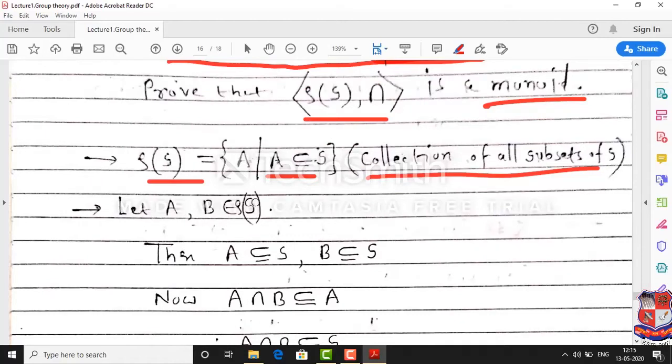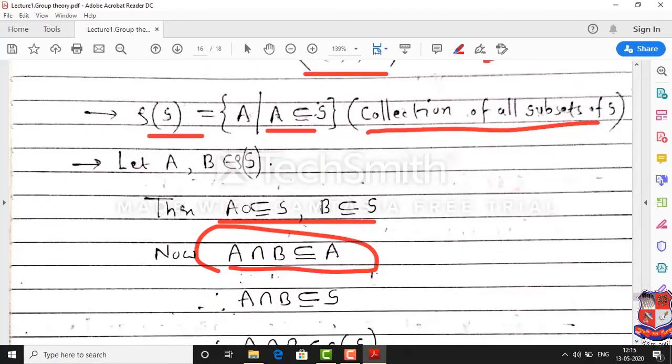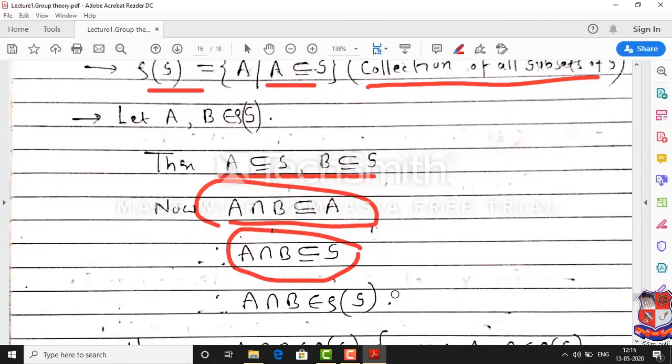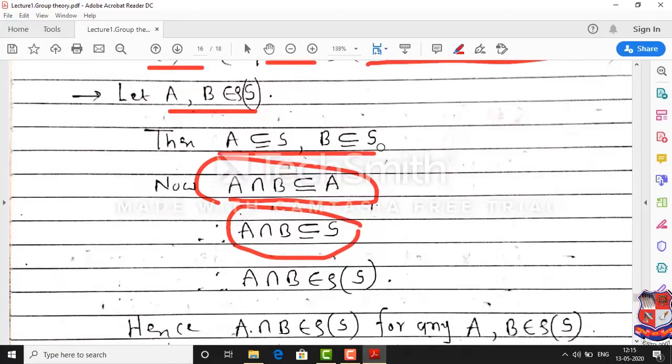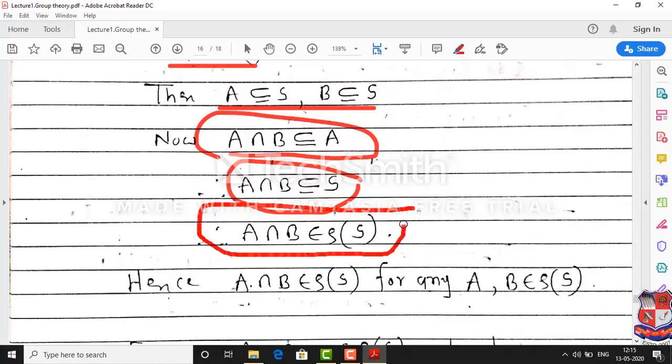A and B are in the power set of S, that means A and B are subsets of S. We know that A intersection B is a subset of A always, and A is a subset of S. Therefore A intersection B is a subset of S. That means A intersection B is a member of the power set of S. Therefore we have shown that for any two members of the power set, their intersection is again a member of the power set.